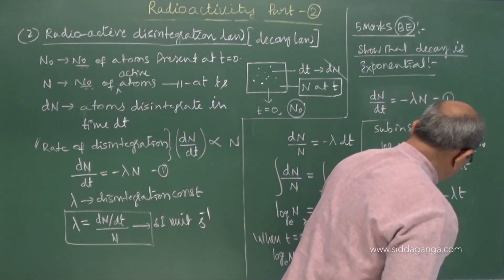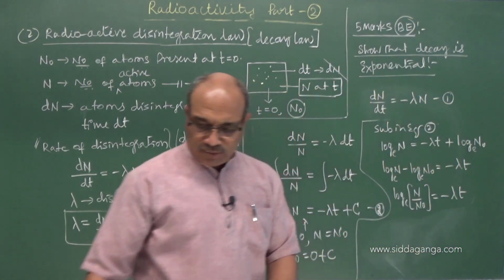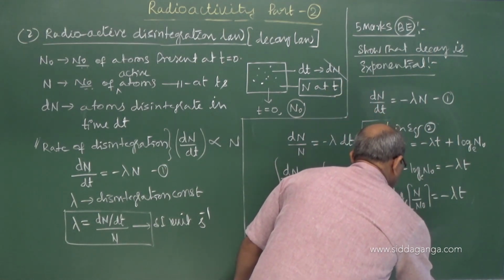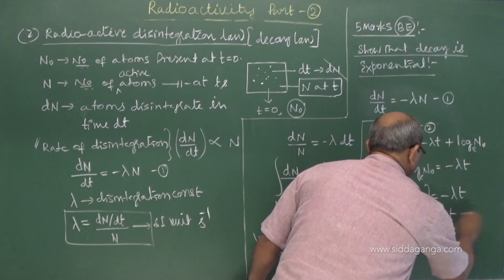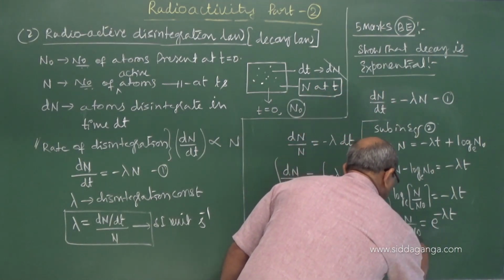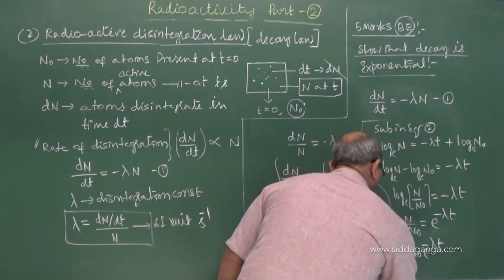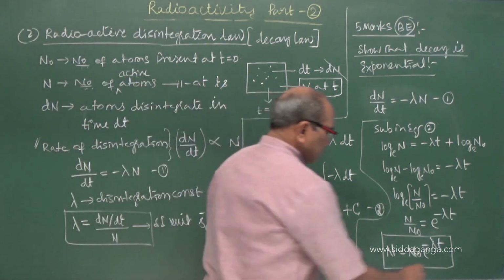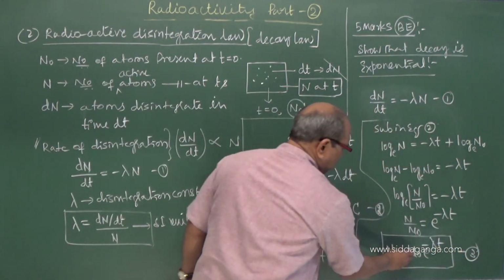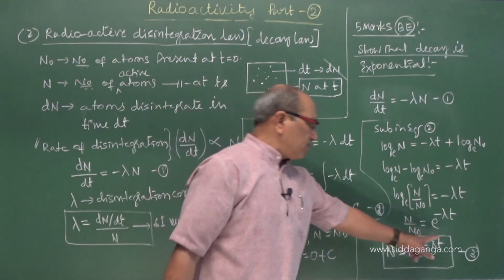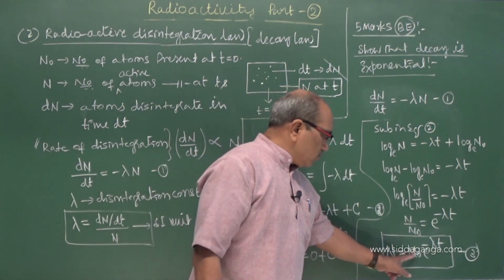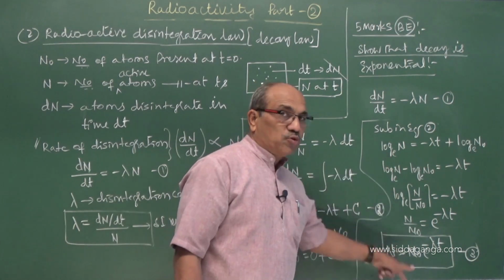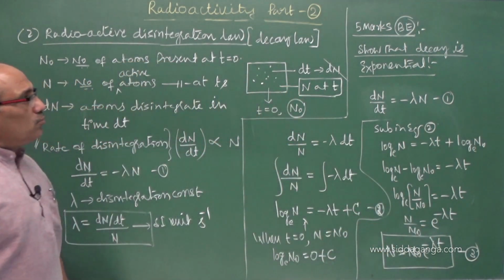So these are the mathematical steps. I am making some space for that. n by n naught is equal to e power minus lambda t, or n equals n naught e power minus lambda t. We got this relation. This is the number of nuclei present at any instant of time t. If I write n equals n naught by e power lambda t, you come to know that as time increases, n goes on decreasing exponentially. I can show with a curve here.